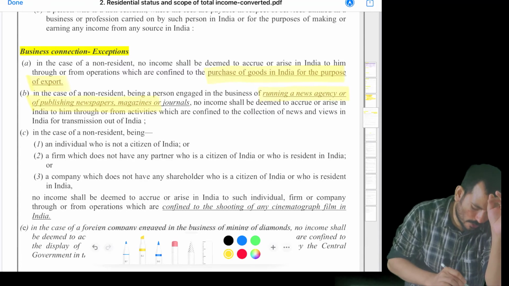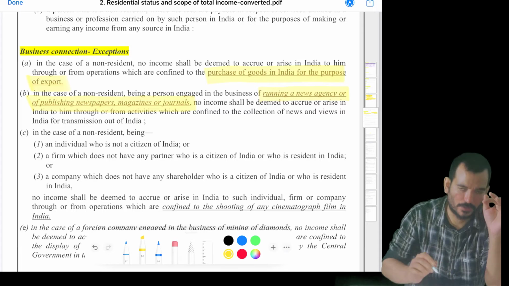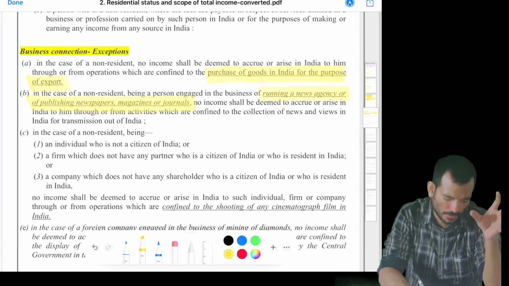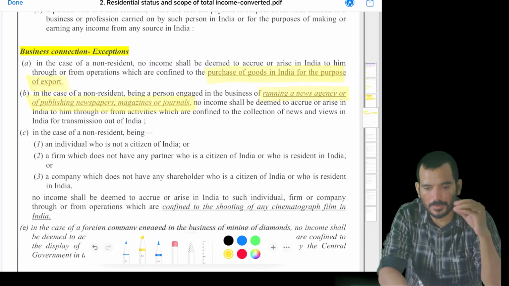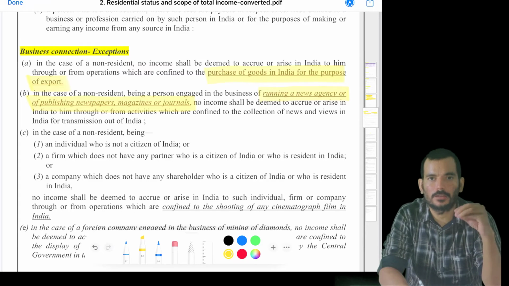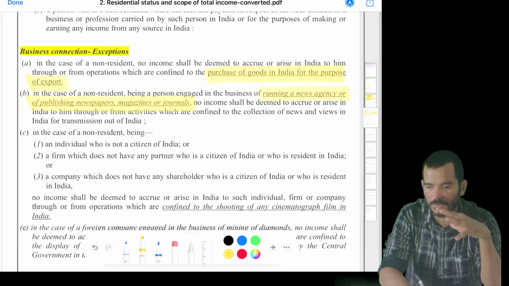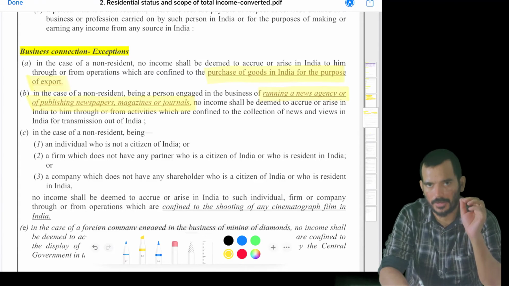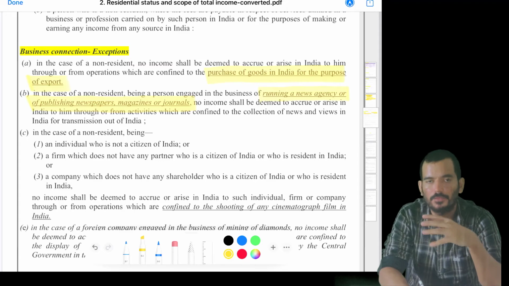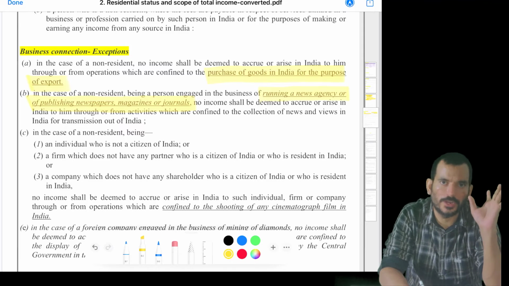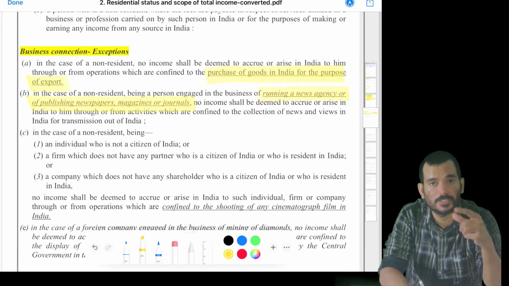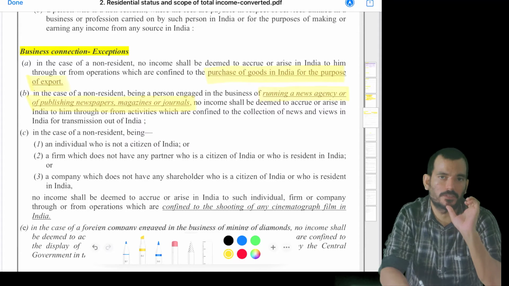Running of a news agency or publishing newspaper, magazines or journals. There is an international news channel or news magazine or news agency. What they are doing is they are coming into India. They are looking at the situation in India, like maybe relating to COVID. They want to see what is the impact of COVID in India. They are taking some interviews, they are taking some views. That information and those views and news, they are just exporting to their own headquarters, their own country. They are not using this information for a commercial purpose in India. So you can say there is no business connection.